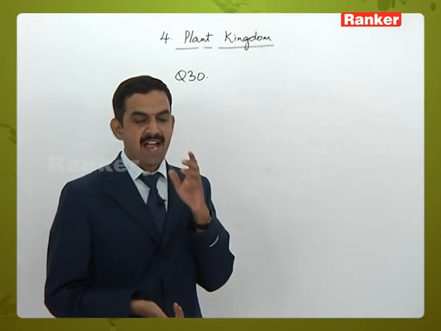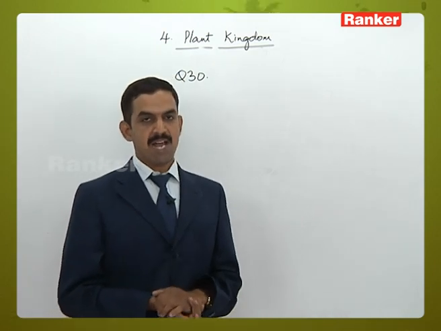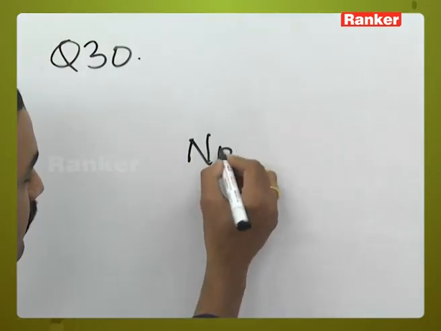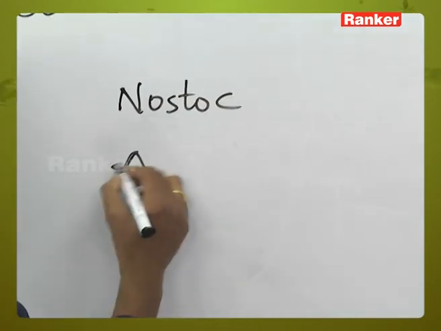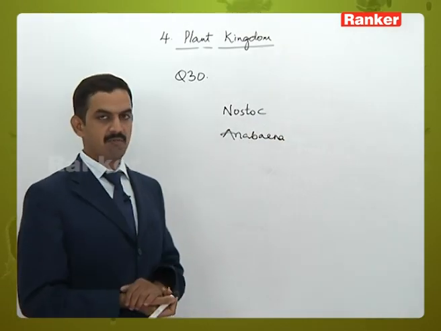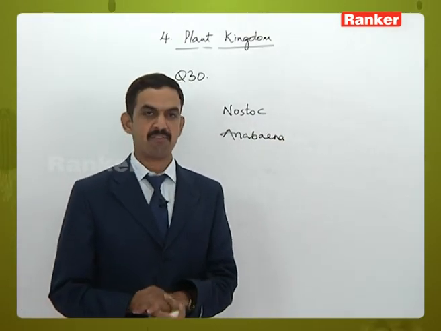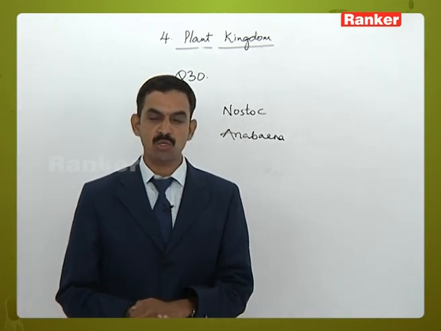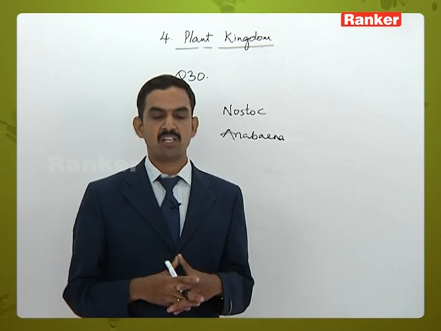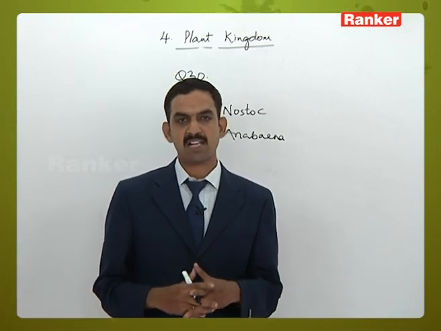Then Anabaena. Actually, Cycas plant is associated with two blue-green algae. One is called as Nostoc and other is called as Anabaena. Both of them will help in nitrogen fixation, that is, they will convert the molecular nitrogen into ammonium and nitrates and provide that nitrogen in the form of ammonium and nitrates to the Cycas plant.